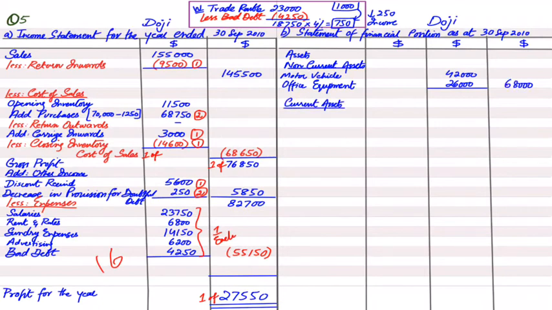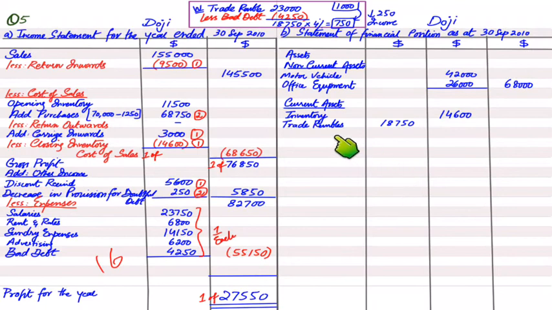After non-current assets, we have current assets. In current assets, we have inventory. We'll be writing closing inventory and not the opening inventory here. Why? Because the statement of financial position is made at the end of the year. Therefore, all of the items coming in here would be related to closing. Then after inventory, we have trade receivables. The trade receivables that we have is basically 23,000, but the problem here is that out of this 23,000, 4,250 has already turned bad. Therefore we will not be including this in our trade receivables. Instead, we'll be writing the net figure for trade receivables, that is 18,750.